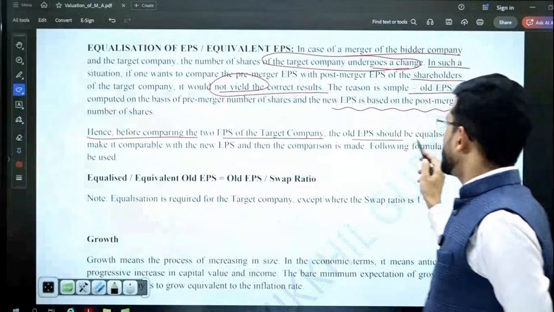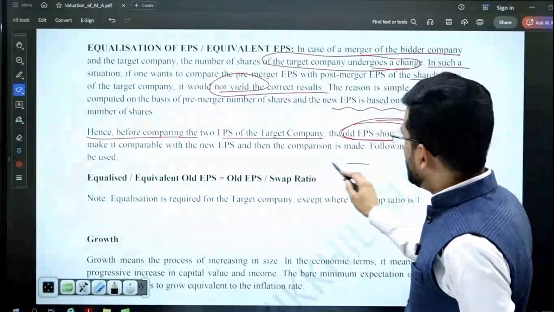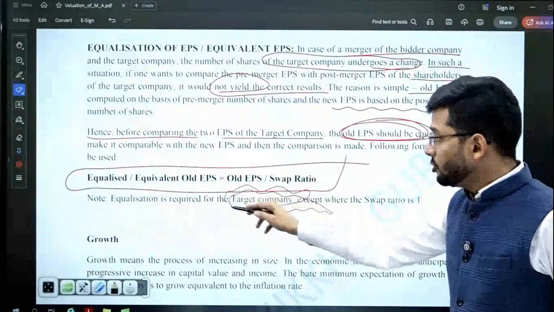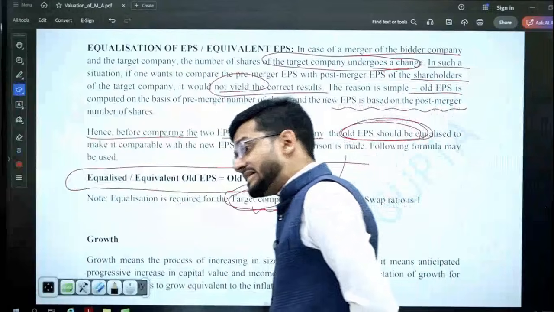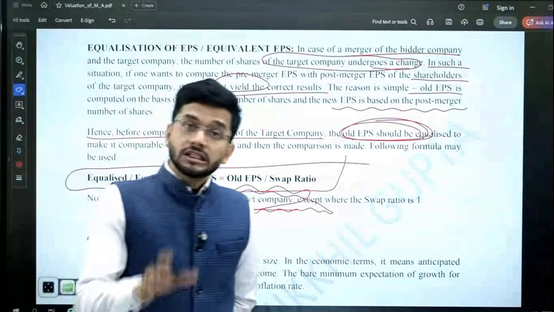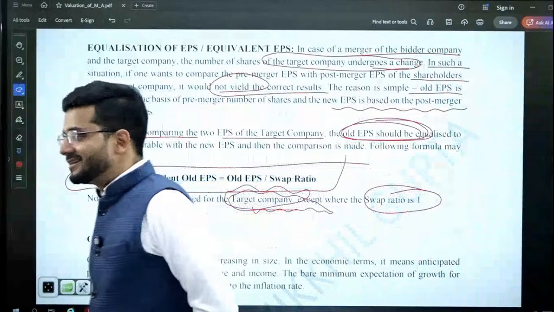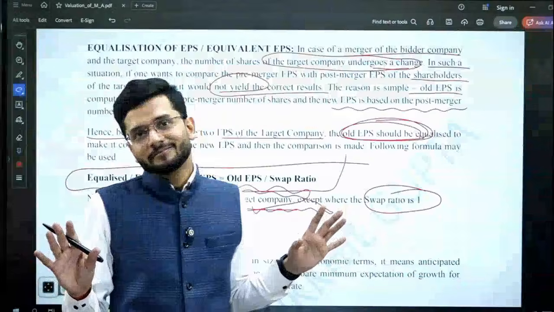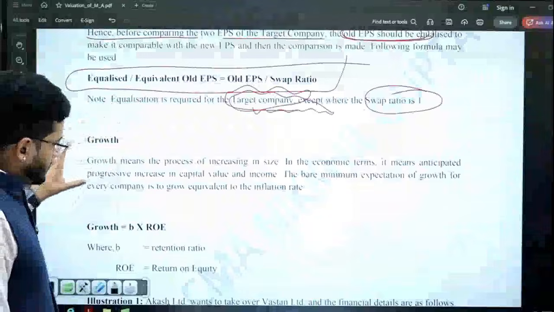Hence, before comparing the two EPS of target company, the old EPS should be equalized. This is the concept of old EPS equalization. What is the formula? Formula is equalized old EPS is equal to old EPS divided by the swap ratio. Equalization is required for target company only, not for bidder company, because bidder company number of shares doesn't change. Bidder company number of shares remain the same. Therefore, equalization is required for the target company only. Plus one very important thing, if the swap ratio is 1, there's no change in the number of shares of the target company also, then no equalization is required. Then no problem, don't do any equalization. So this is an important concept which you should understand and know.